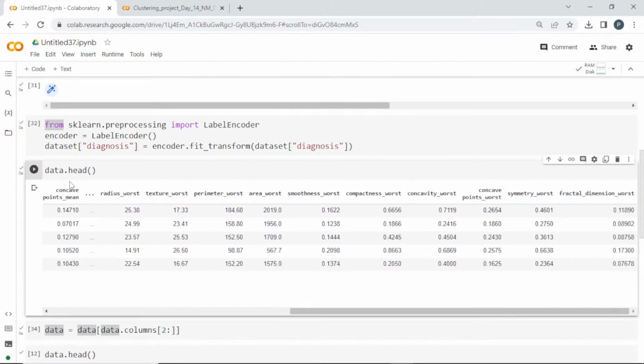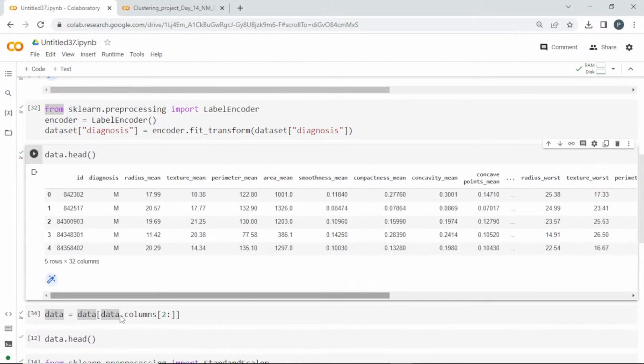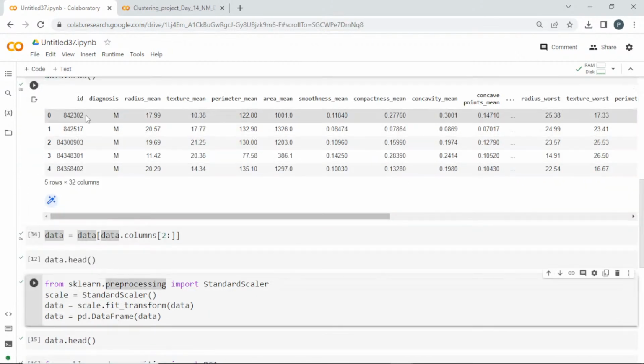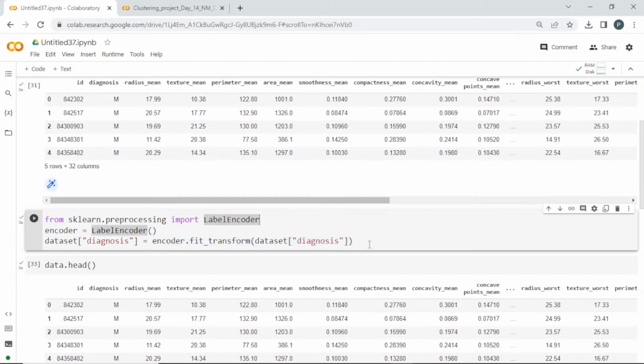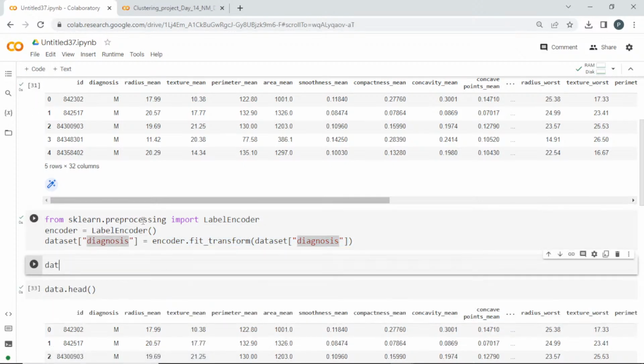So I'm selecting all the required features in X, and for Y the diagnosis I've turned through fit_transform. I have encoded it and it is in this variable dataset, which is why I have created 2. So this dataset will have the encoded diagnosis column.